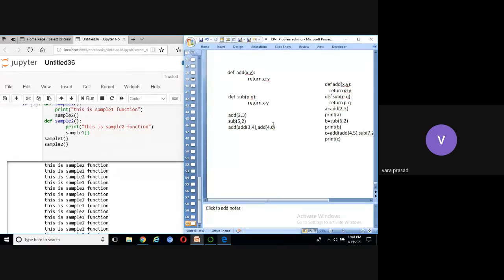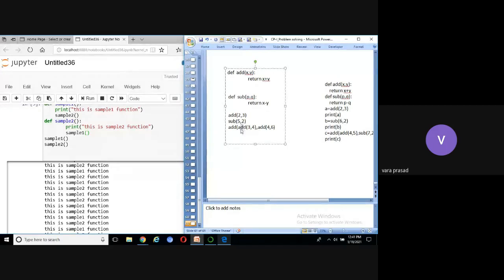Now, what is add? Add is a function. What is sub? Subtraction is a function, right? What does the add function do? It returns x plus y. What does the subtraction function do? It returns x minus y. Now we are calling add(2, 3) and subtraction(5, 2). Again, we are calling add. This add function takes two parameters.